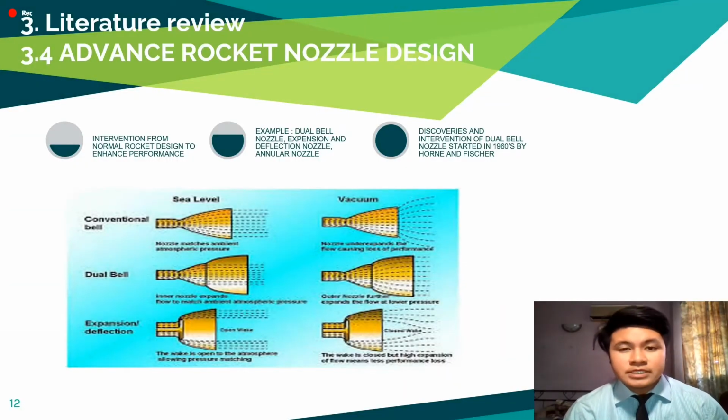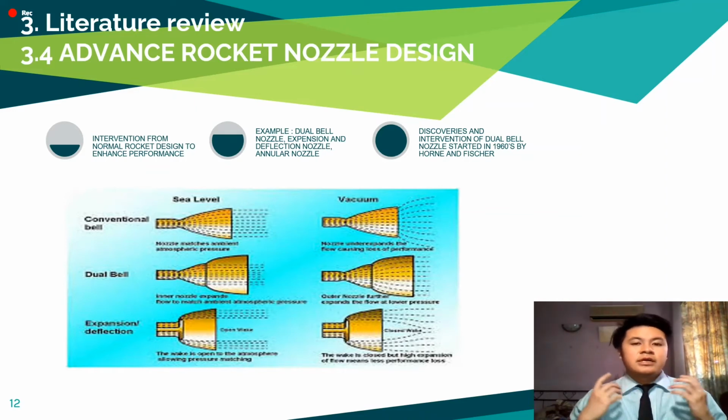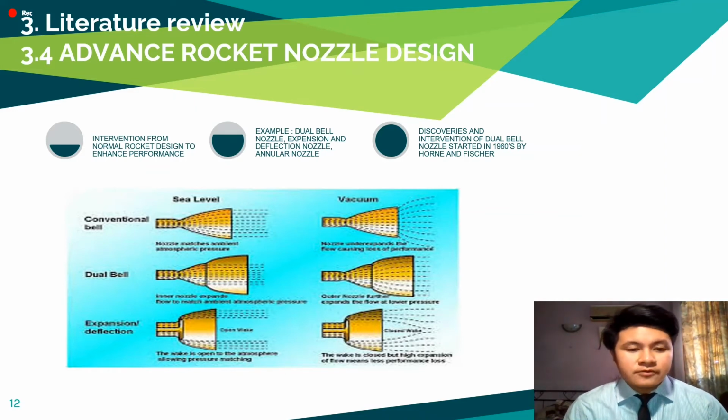There was an intervention from the conical and dual bell nozzle. As we know, advanced rocket nozzle design is categorized into dual bell nozzle, expansion and deflection nozzle, and annular nozzle. Discoveries started in the early 1960s. From the figure, we can see the conventional bell, dual bell, expansion, deflection adapt themselves differently in the sea level and the vacuum for best performance in the rocket.